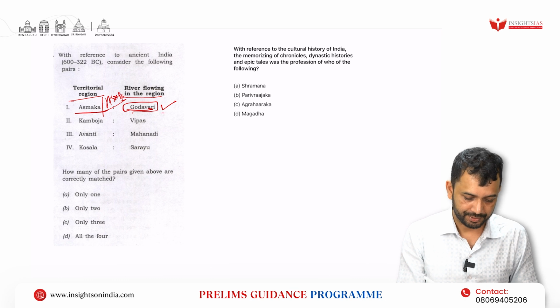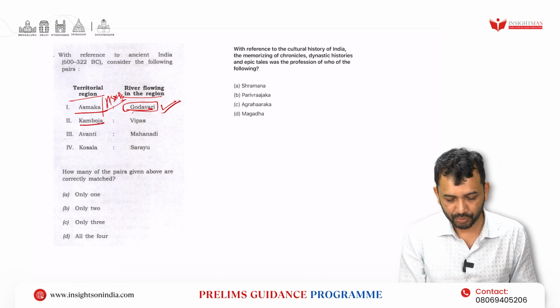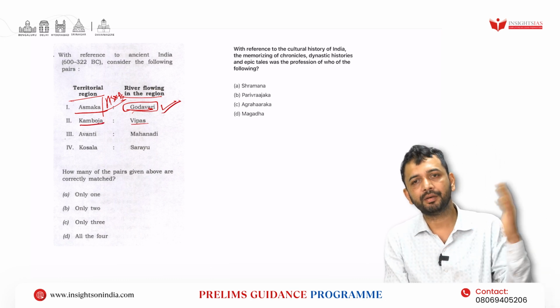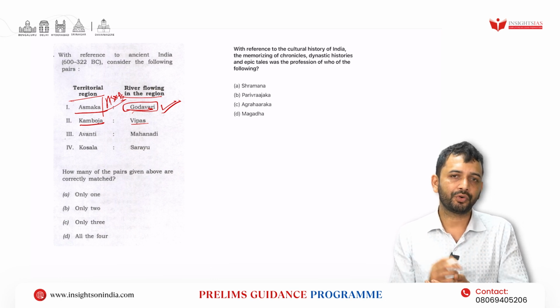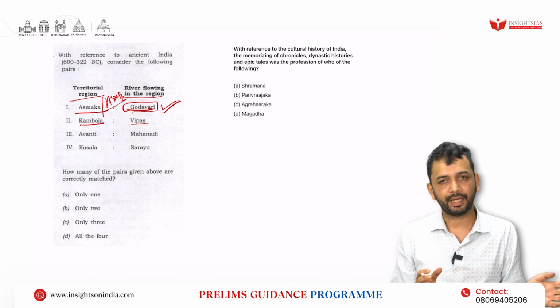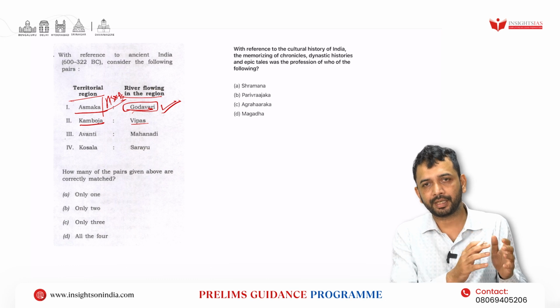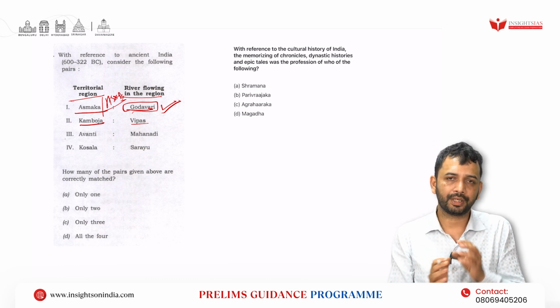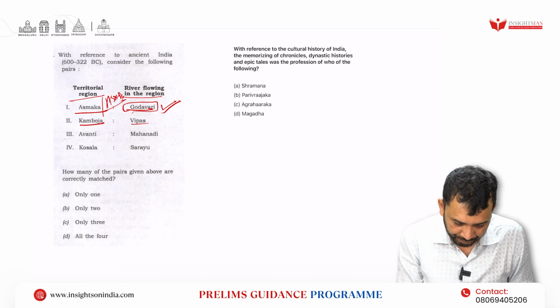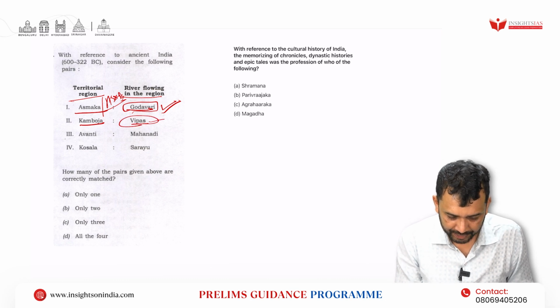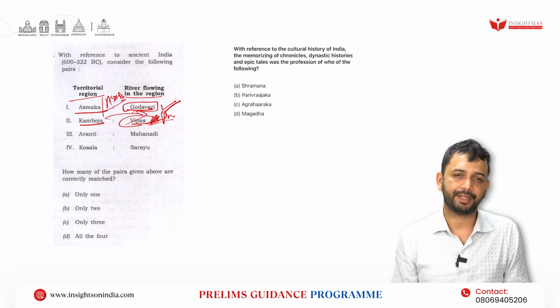Yes, this is correct. Now Kamboja, where Kamboja is basically in the part of Afghanistan, is well known for its excellent horses, right? So it was basically on the river, let's say Kabul, whereas Vipasa is the river you can find in the Punjab region, which is much more eastern, right?